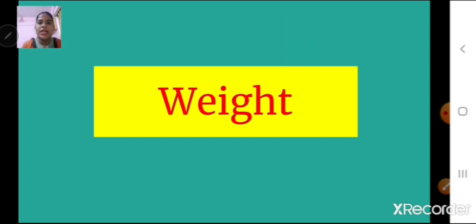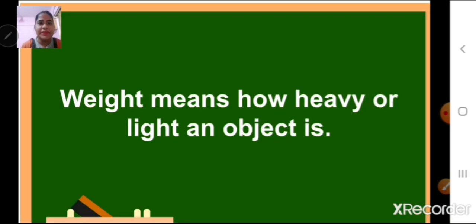Normally we understand weight with words like heavier or lighter, right? Whether a thing is heavy or it is light, we relate it to weight, correct? Or we can say that weight means how heavy or light an object is.